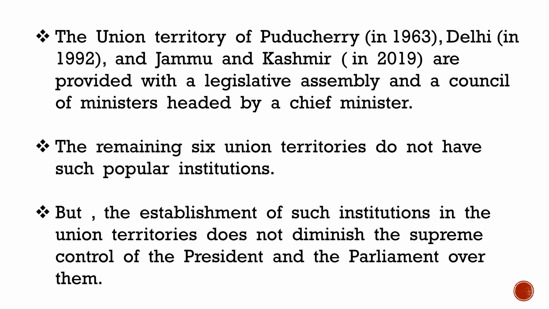The Union Territory of Puducherry in 1963, Delhi in 1992 and Jammu and Kashmir in 2019 are provided with a Legislative Assembly and a Council of Ministers headed by Chief Ministers. The Assembly of Puducherry consists of 30 members, while that of Delhi 70 members and that of Jammu and Kashmir 83 members. The remaining 6 Union territories do not have such popular institutions, but the establishment of such institutions in the Union territories does not diminish the supreme control of the President and the Parliament over them.